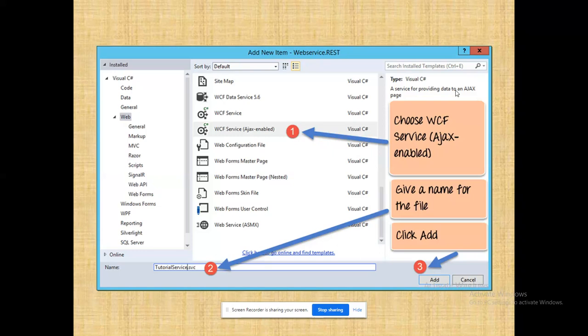Even when you work with your servlet, Ajax will be the person behind the screen that you could not identify. But here, to differentiate SOAP based services and RESTful web services, they mention this one as Ajax enabled, right? That's the reason why we are choosing this, and we are giving the name tutorial service. It has the extension SVC.